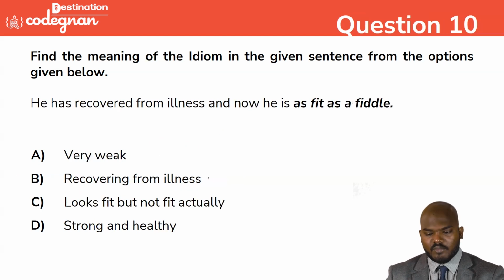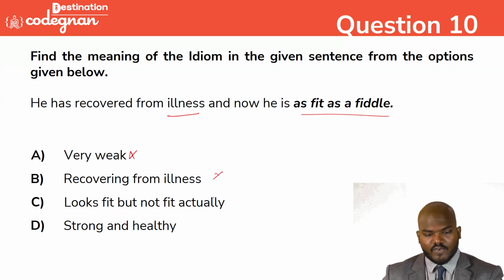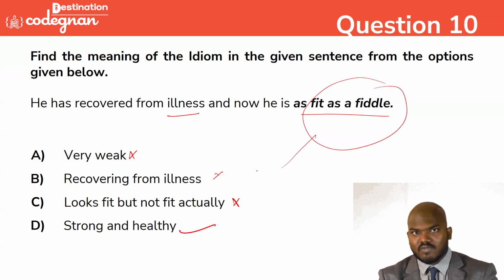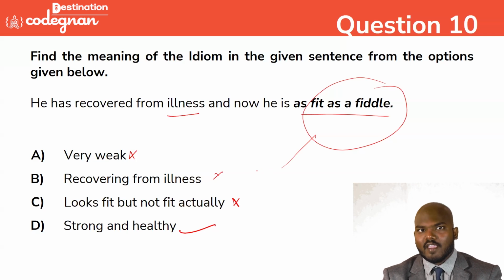He has recovered from the illness and now he is fit as a fiddle. Okay, so he has recovered from the illness, now he is fit as a fiddle. Fit as a fiddle means, you see this one, very weak? Not correct. Recovering from the illness is also the same thing. Looks fit but not fit actually? No. Strong and healthy. If you only have the word, guys, you will stumble. But by making out the sentence, you will approach it easily based on the sentence sequence or the expression of the sentence.